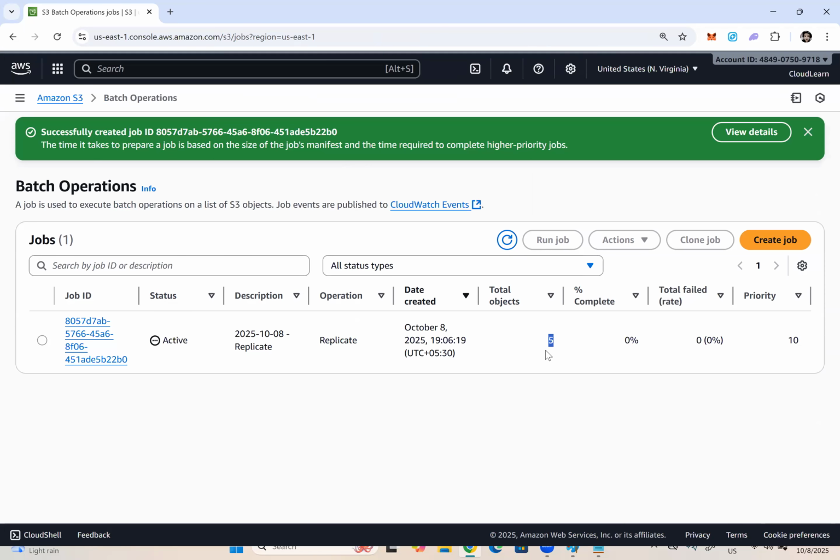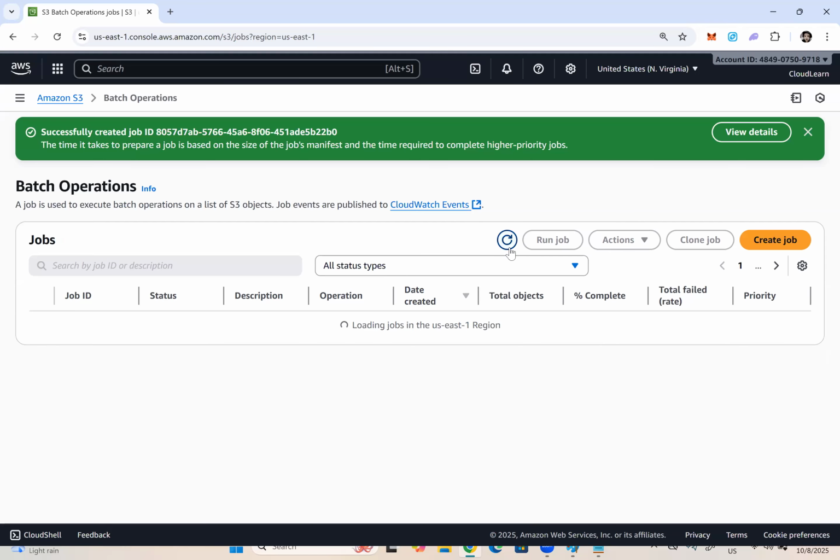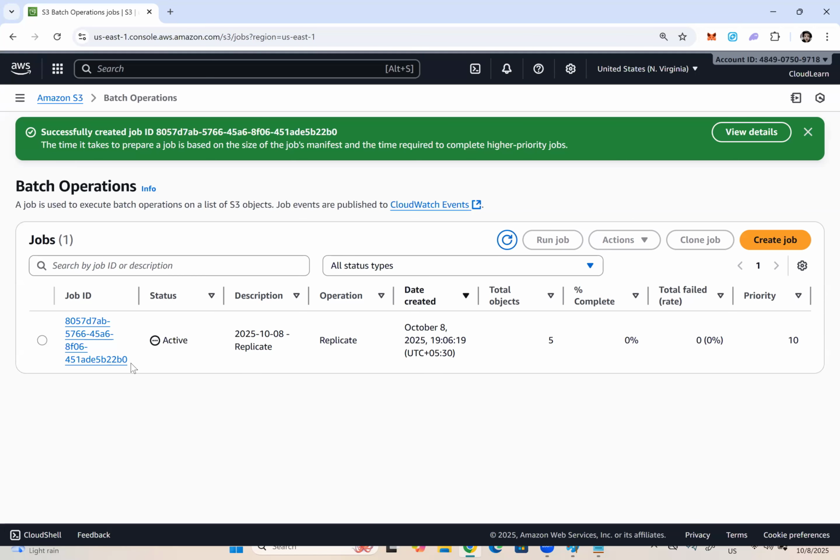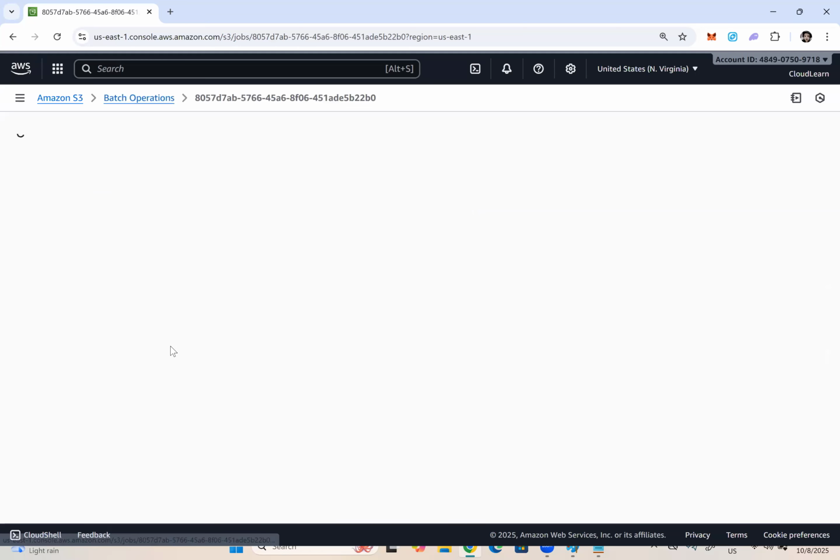Total objects: this batch operation job identified that in the source bucket, there are 5 objects. Those 5 objects must be replicated to the destination bucket, and percentage complete is 0%. First, it will prepare the manifest and all. Let me click on the job ID just to see the status.